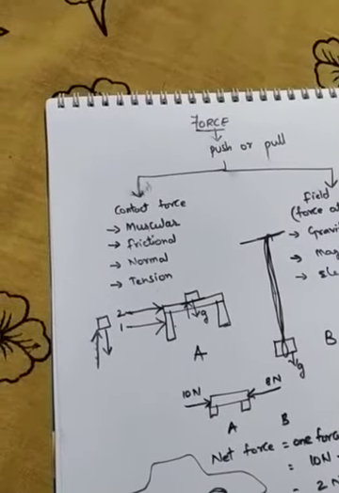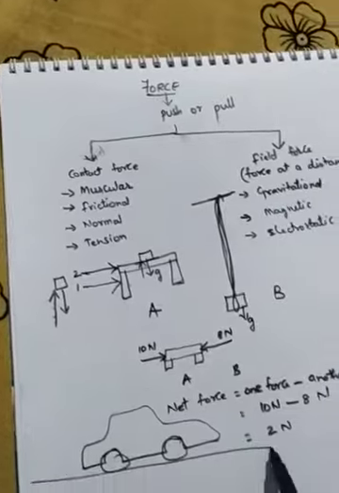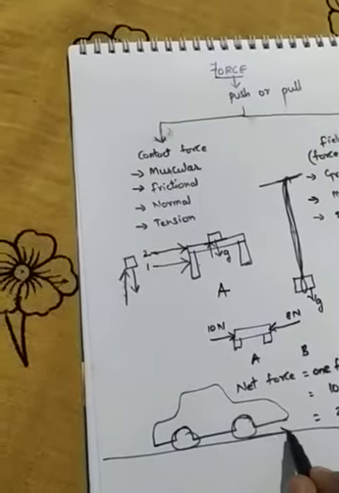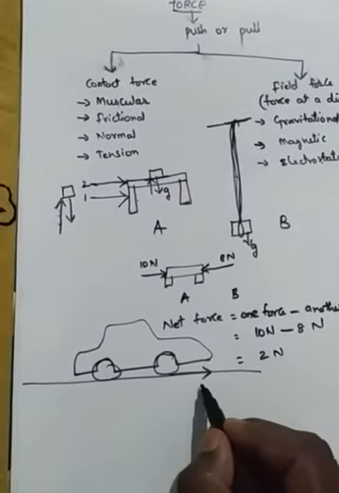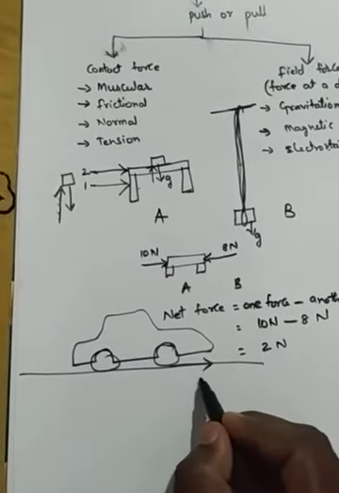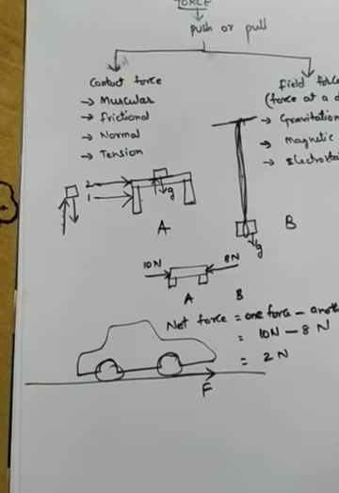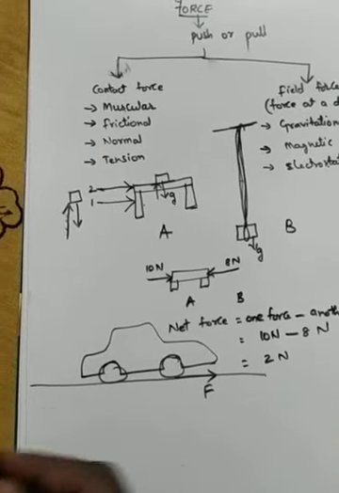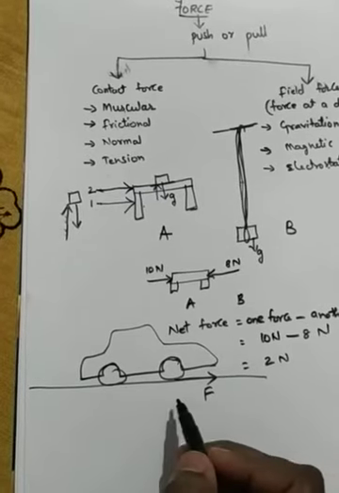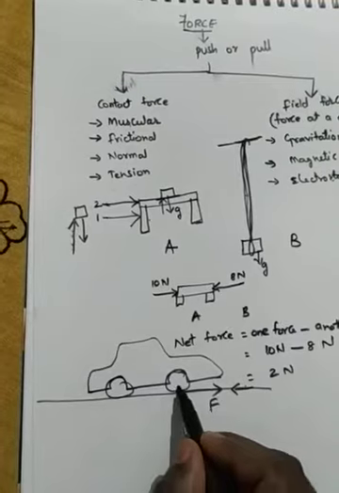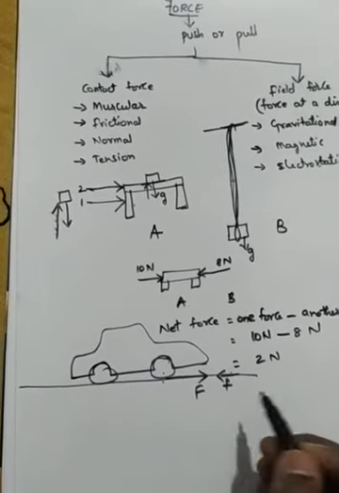A car is running. This is the road. The car is moving in this direction, like this it's going. That means it has some force by which it is going. When the car is moving in this direction, what is the type of force that acts in the opposite direction? Can anyone tell? Yes, in the opposite direction, between the tire and the road, frictional force will be acting.